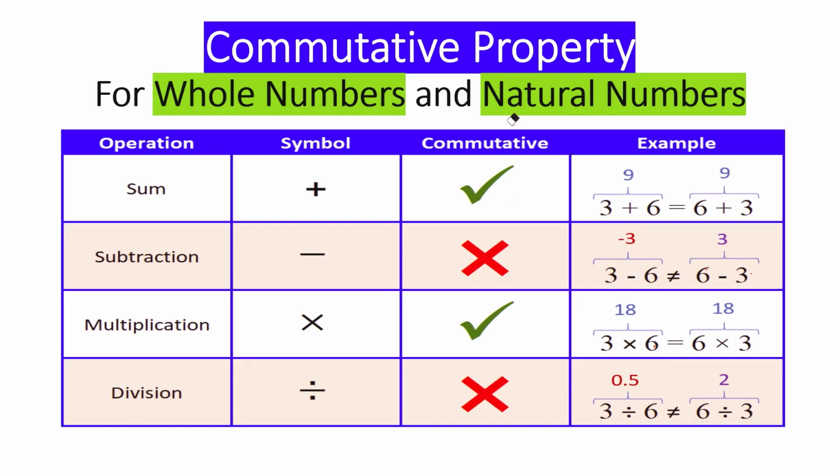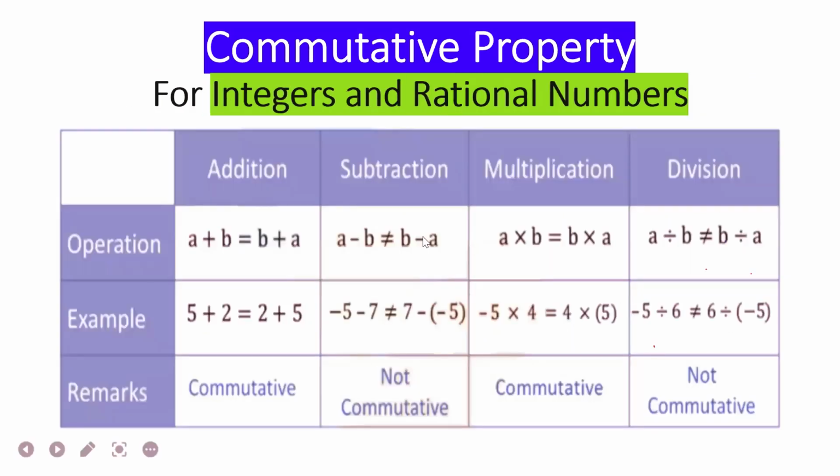Now we will see this property for integers and rational numbers. Same response you will get for integers and rational numbers again, because as natural numbers are part of whole numbers, similarly integers are also part of rational numbers. If we are taking 5 and 2 as our numbers, 5 is our integer, 5 is a rational number as well, 2 is an integer, 2 is a rational number as well, right? So 5 plus 2, 7. Change the order. 2 plus 5, 7. Same response, that means commutative.